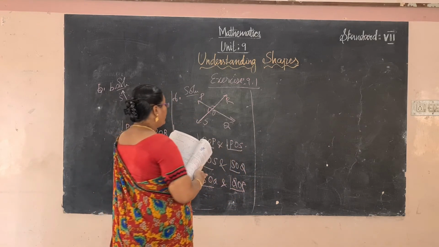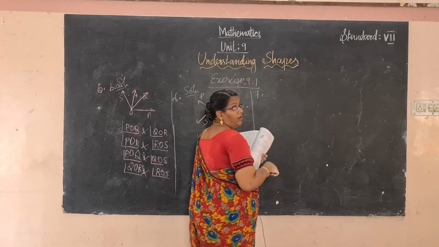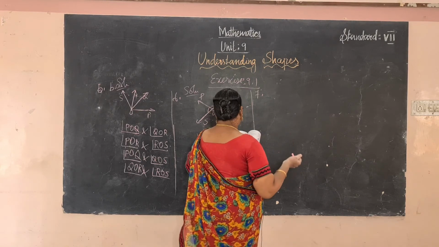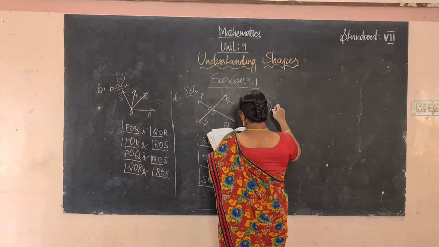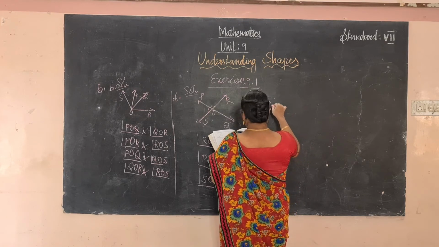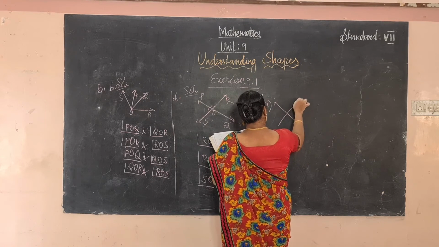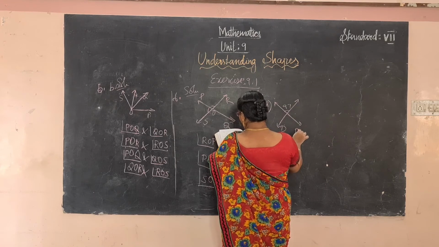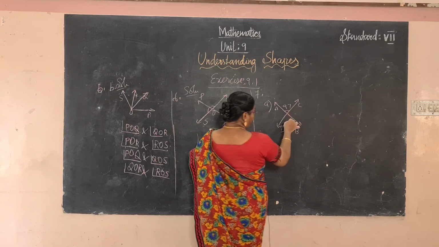So one angle is given, you have to find out all the remaining angles using the pairs of angles. The first one: 97 is given. So D, B, C, A. We have to find out only this one.